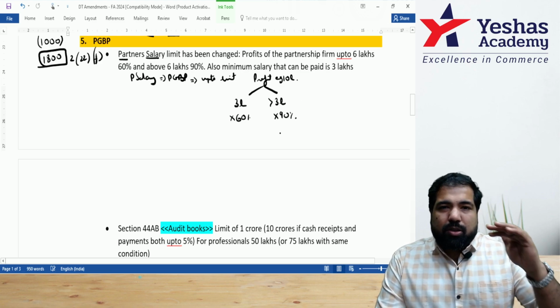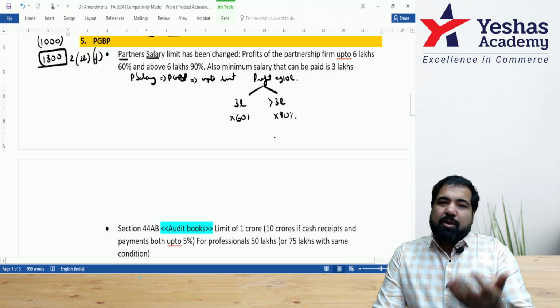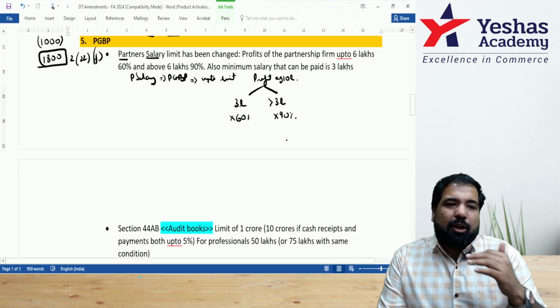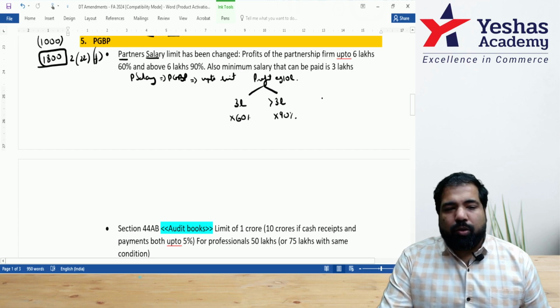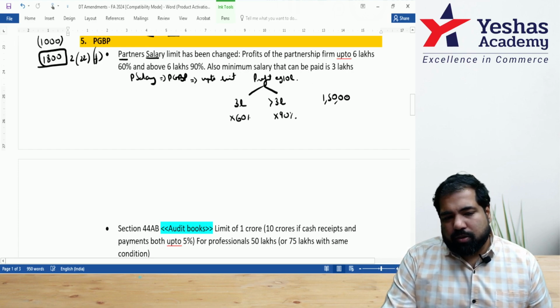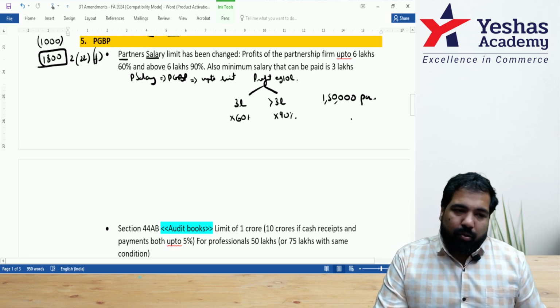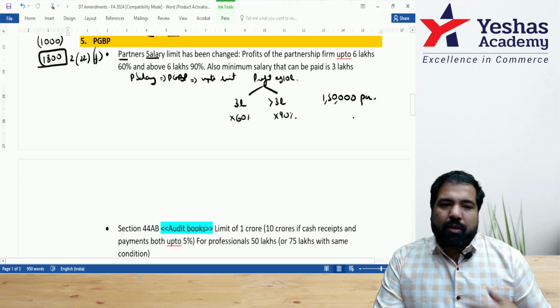And if the amount is very low, example, the partnership firm has made very low profits, then this amount would be very low. Then in that case, the government would allow you to give a salary of at least 1,50,000 for the year to all the partners. Now there has been a change in this. Hear me out. The change is nothing but just double the numbers.